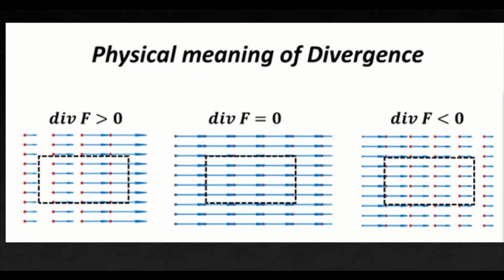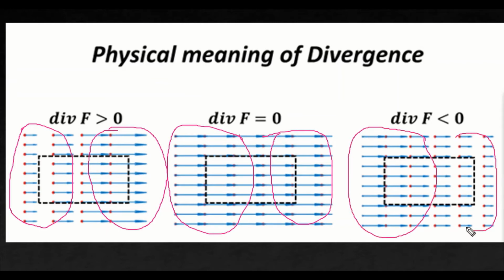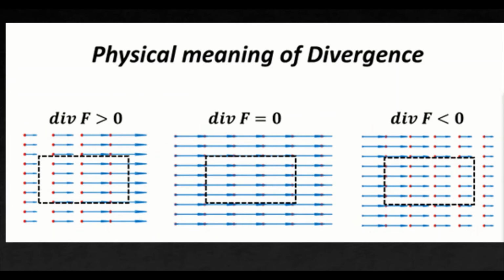So the physical meaning of divergence is this. When divergence is greater than 0, as in the first case, you can observe my incoming field has less strength compared to my outgoing field. When it is equal to 0, the strength of the incoming field and the outgoing field is the same. If it is less than 0, my incoming field strength is more compared to my outgoing field strength. That is the physical meaning of divergence.